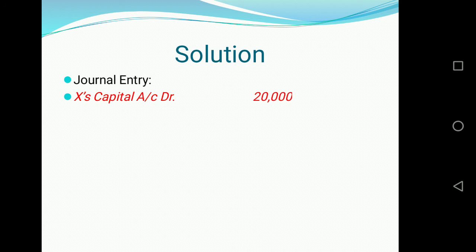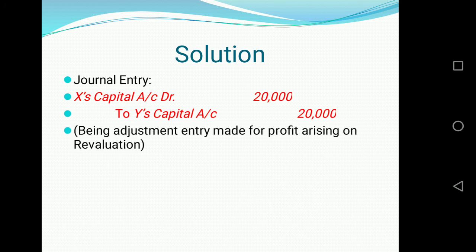So of that rupees 2 lakh profit, we'll calculate 1 by 10 for sacrifice and gain. X was in a gain of 1 by 10. So 2 lakh's 1 by 10 is to be debited to X. X capital account is to be debited with that, and Y's capital account is to be credited with that. So journal entry will be X capital account debit to Y's capital account, being adjustment entry made for profit on revaluation.